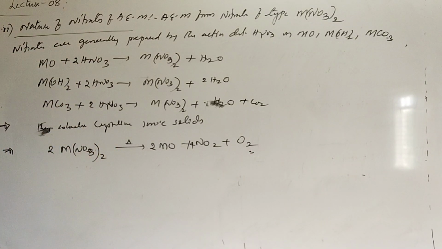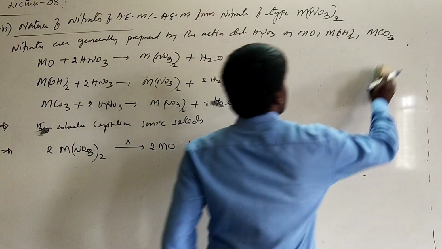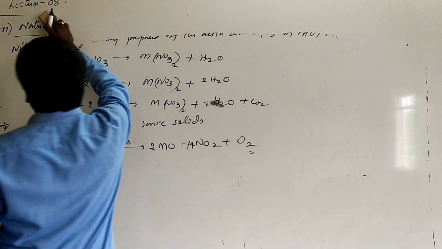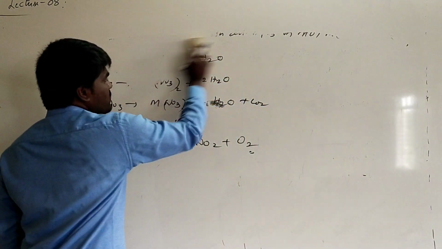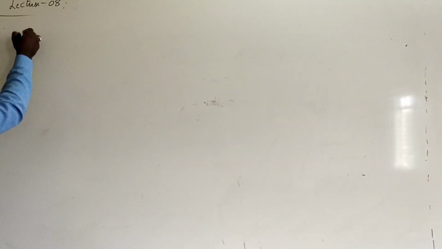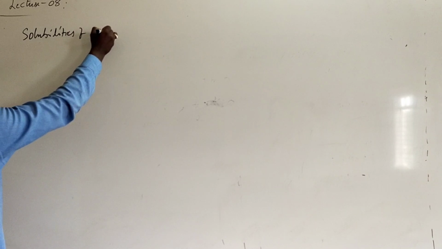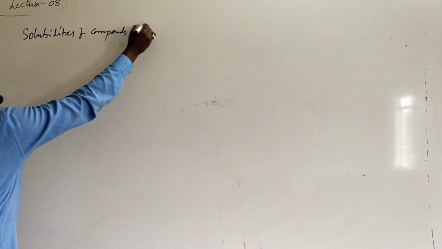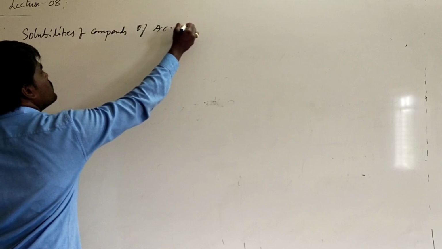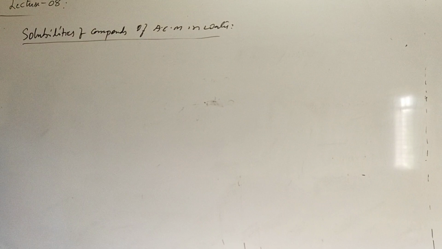Now, these are the properties of some of the important compounds of the alkali earth metals. Another important aspect we discuss in the properties of alkali earth metal compounds is the solubilities. We will see the nature of solubilities of compounds of alkali earth metals in water.